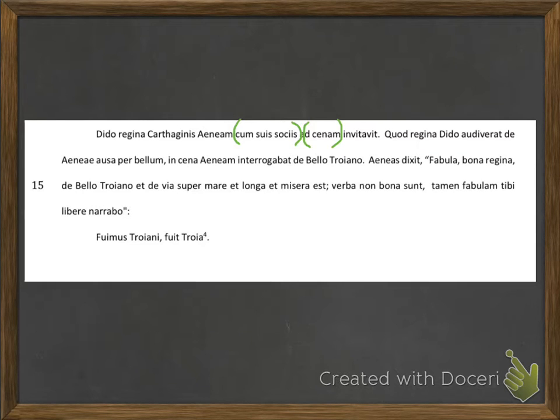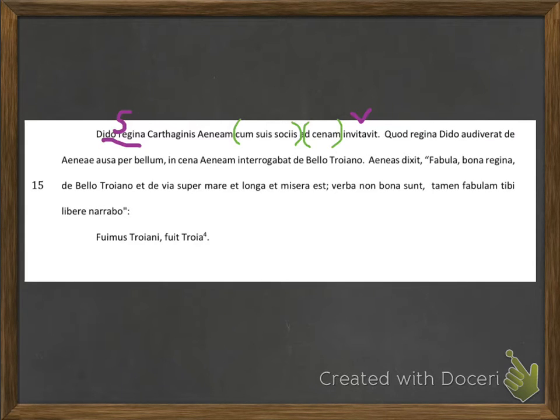Now the words that are left over make up the main part, or the main idea, of the sentence. I notice right away that Dido looks the same in the sentence as it does on the vocabulary list. So does Regina. That means they are in the nominative case and will be the subject of the sentence. Invitavit is my verb. Remember that verbs, when we translate into English, always come after the subject.